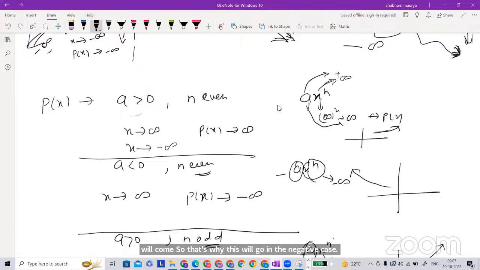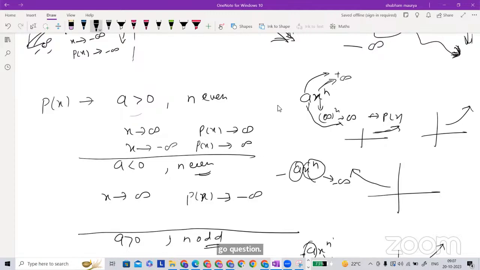The sign will be positive and positive, so finally this will again go positive. In the even case, this is the meaning of this one, and this is the meaning of this one.